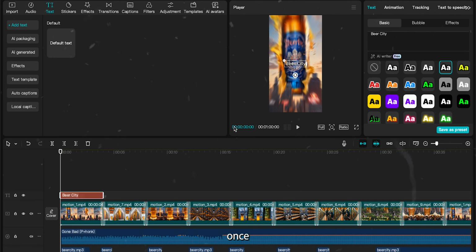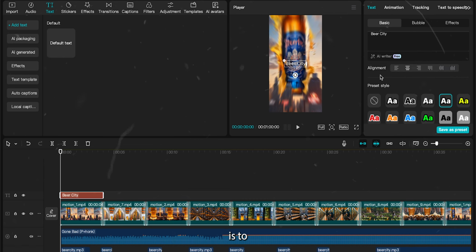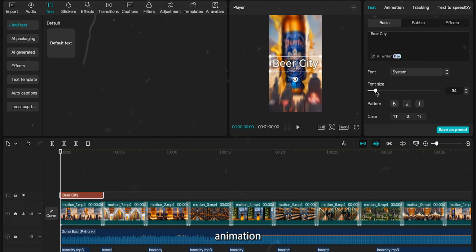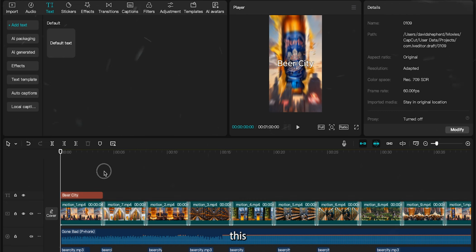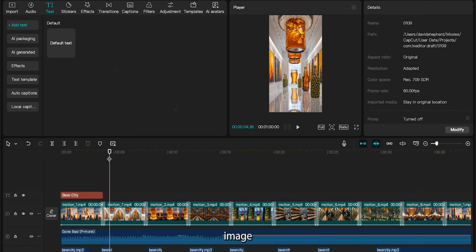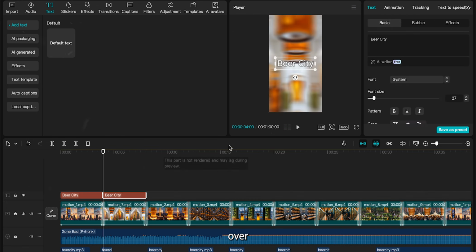Select one here. Once you have one, the next step is to add an animation. Head to animation and add an animation to your text. We now need to copy and paste this text and add it to every single image in our video. Just copy it over and simply change the text like so.